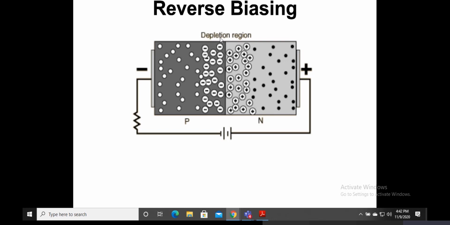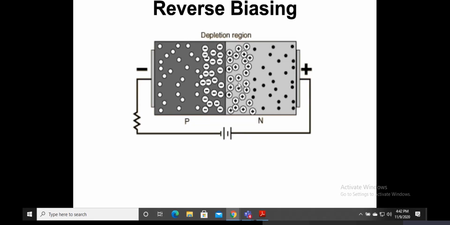What is this depletion region? The junction at which this diffusion of charged particles or ions happens, wherein holes are filled with electrons and electrons jump over, and so this achieves a positive charge.